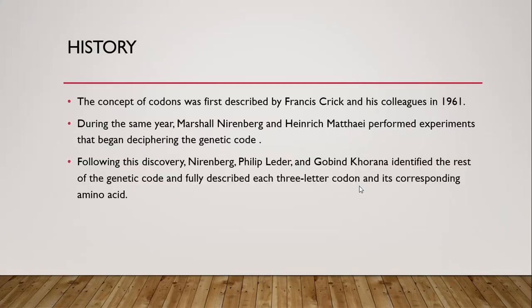Now we will briefly discuss the history of the genetic code. The concept of codons or genetic code was first described by Francis Crick and his colleagues in 1961. During the same year, Marshall Nirenberg and Heinrich Matthaei performed experiments that began deciphering the genetic code. Following this discovery, Nirenberg, Philip Leder, and Har Gobind Khorana identified the rest of the code and fully described each three-letter codon and its corresponding amino acids.